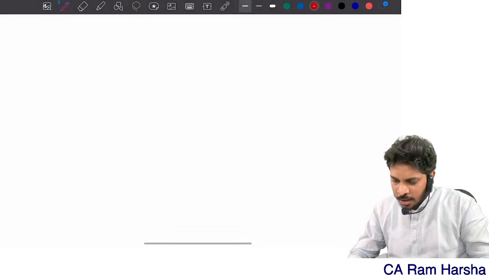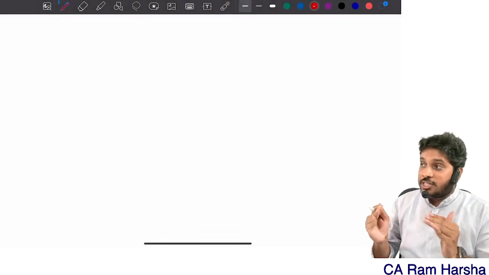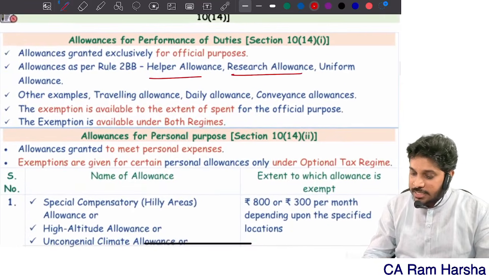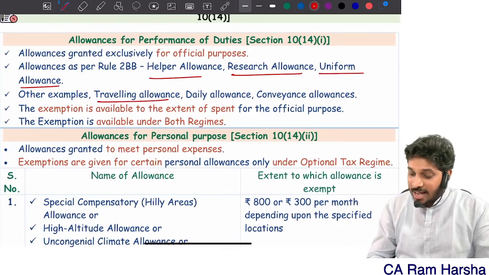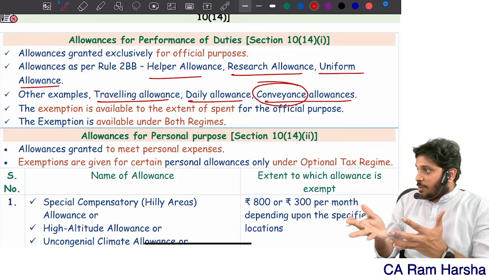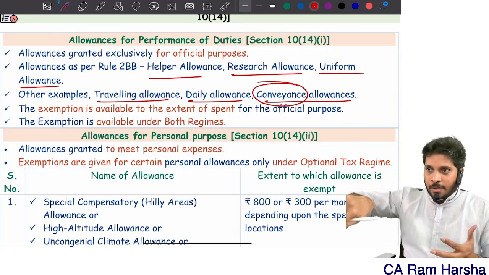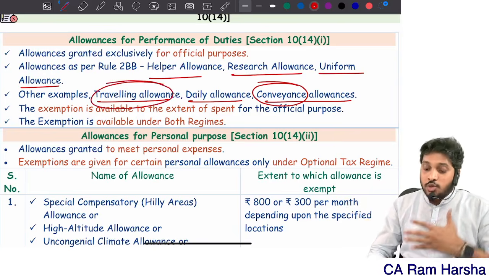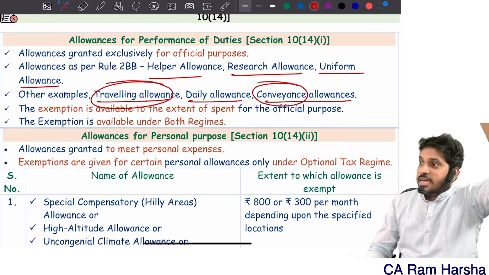Important allowances. I told you, right, allowances are of two types: official and personal purpose. Official purpose allowance means what? Helper allowance, research allowance, uniform allowance, all that. Traveling allowance, daily allowance, conveyance. Conveyance allowance means what? On office purpose, you are roaming within the city. Cab charges, auto charges, all that is conveyance. On office purpose, you travel to another city or another country, that is traveling allowance.